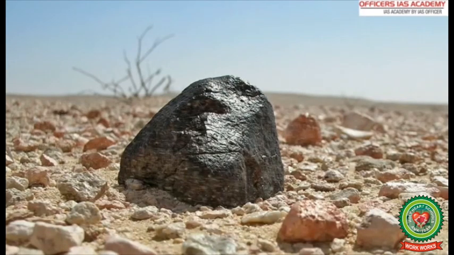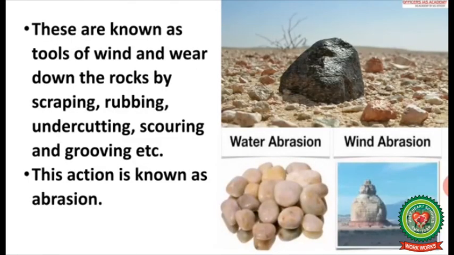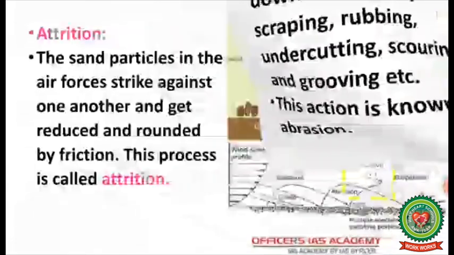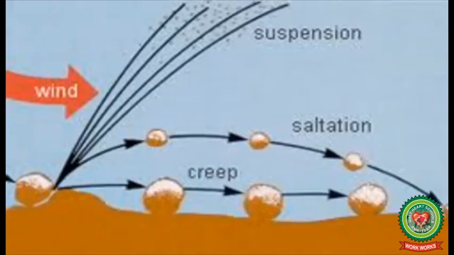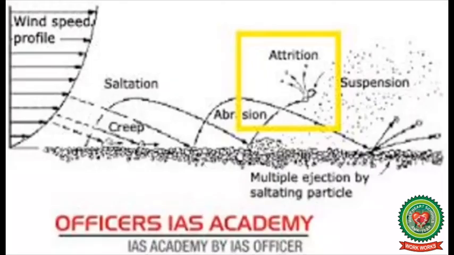These are known as tools of wind and wear down the rocks by scraping, rubbing, undercutting, scouring and grooving, etc. This is known as abrasion. Attrition: the sand particles in the air strike against one another and get reduced and rounded by friction. This process is called attrition.